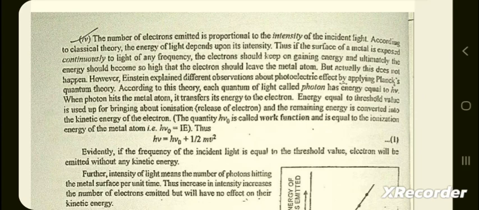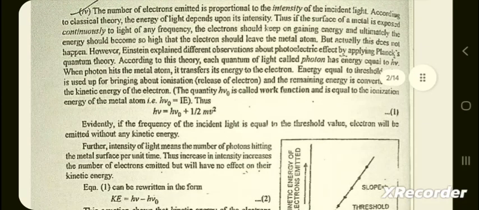Energy equal to the threshold value is used up for bringing about ionization, the release of the electron, and the remaining energy is converted into the kinetic energy of the electron. The quantity h nu naught is called work function and is equal to the ionization energy of the metal atom. h nu naught is equal to IE. Thus, h nu is equal to h nu naught plus half m v square.